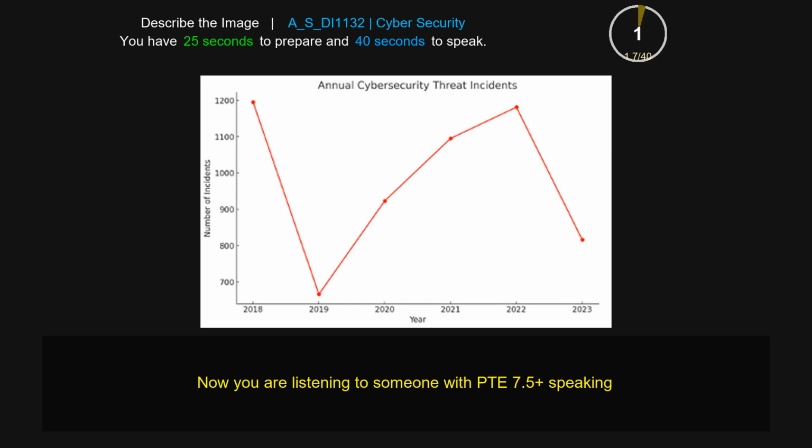The line graph gives us information about the annual cybersecurity threat incidents. It is evident that on the x-axis it is explaining the number of incidents, which is 700, 800, 900, whereas on the left-hand side on the y-axis it is explaining the year, starting from 2018, 2019, 2020, and 2023. The maximum number of 2023 is 800, whereas the minimum number of 2022 is 1200. Moreover, in 2019 it is 700 and in 2020 it is 900. Overall, the image is very informative.